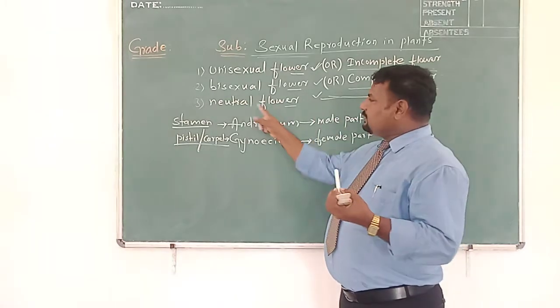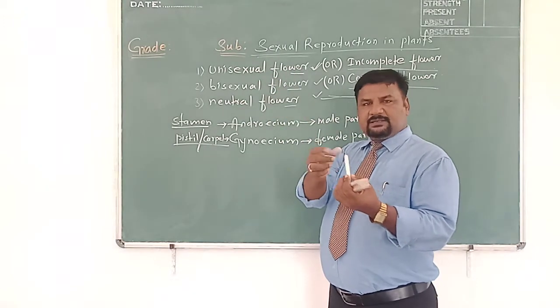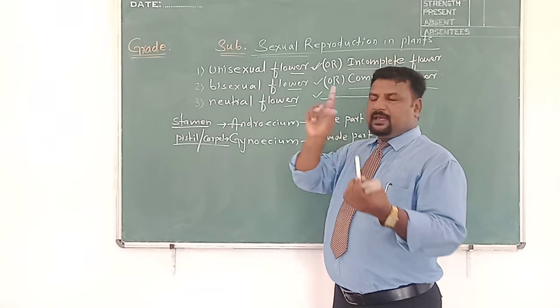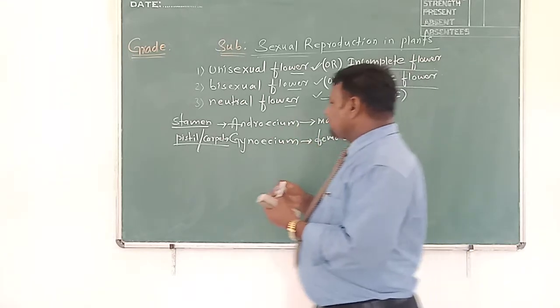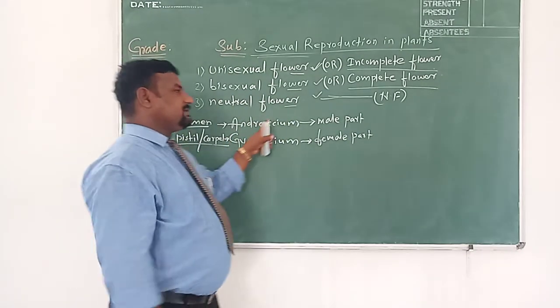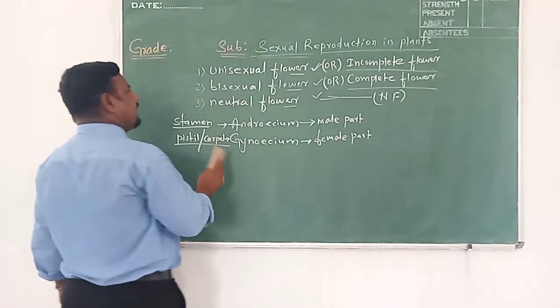A unisexual flower will have accessory parts such as pedicel, thalamus, petals, sepals, and in addition to that, either male androecium or gynoecium, not both. Is it clear? So these are the types of flower on the basis of presence and absence of male and female parts such as androecium and gynoecium.